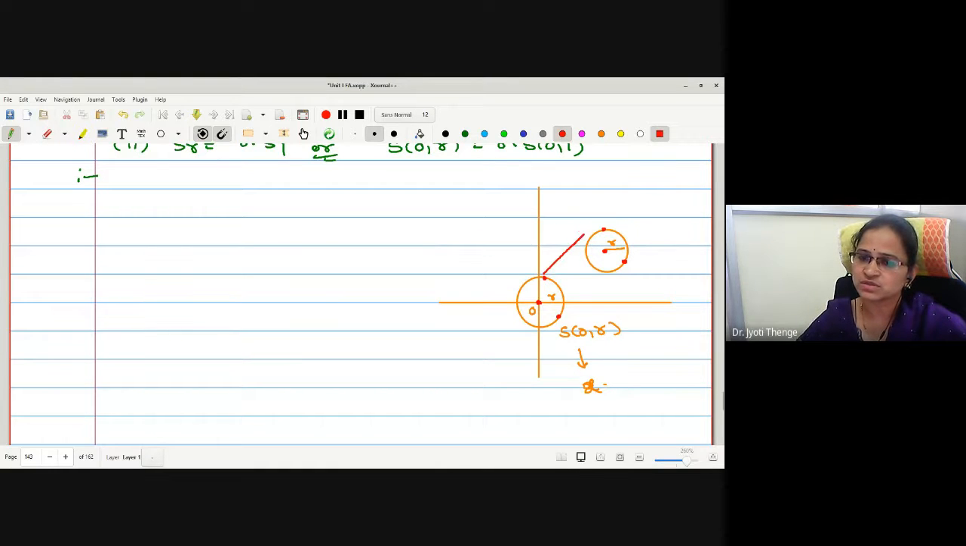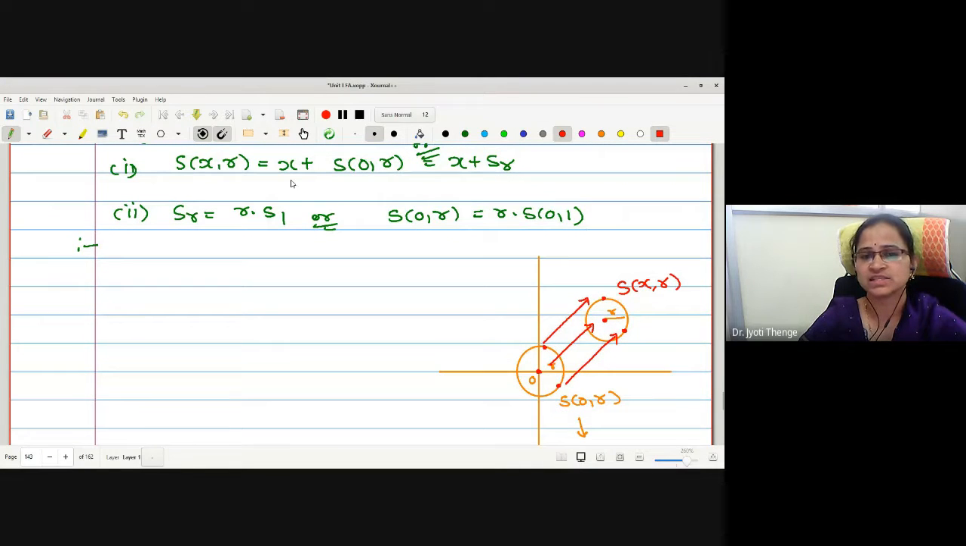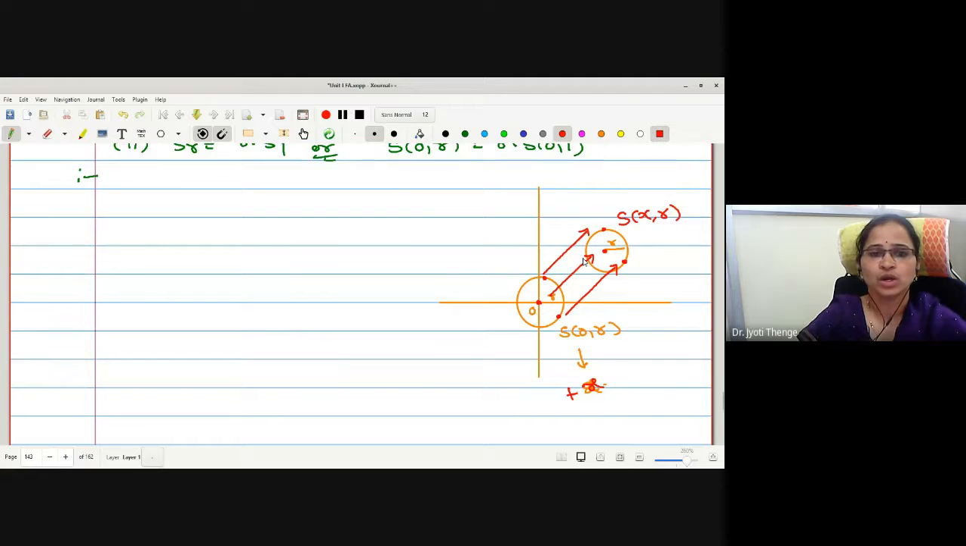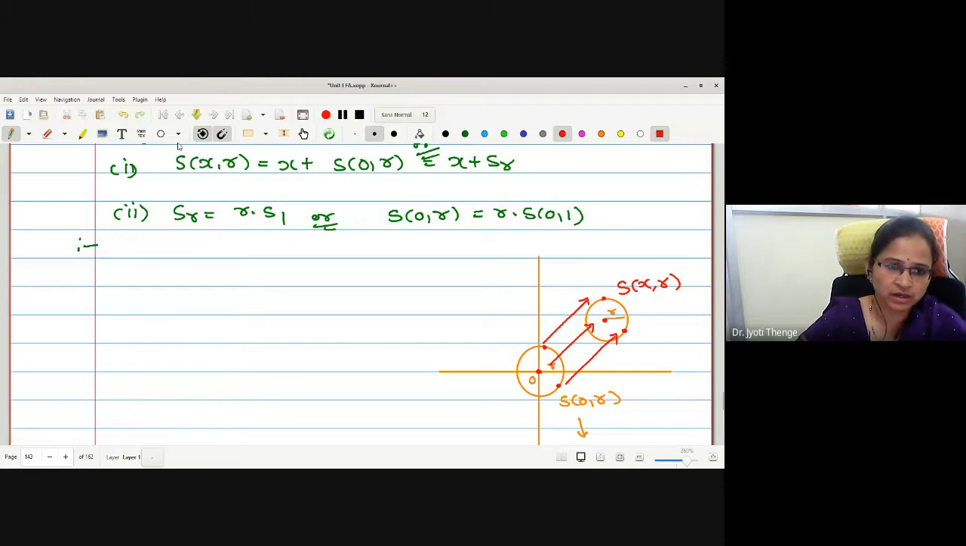This sphere is just translated from the old position to the new position by the addition of this vector x, and whatever this new position is, it is actually a sphere with the same radius, only the change will be in the origin. Instead of the center being the origin, it will have the center as vector x. Understood? First one, S of x, r is x plus S of 0, r.